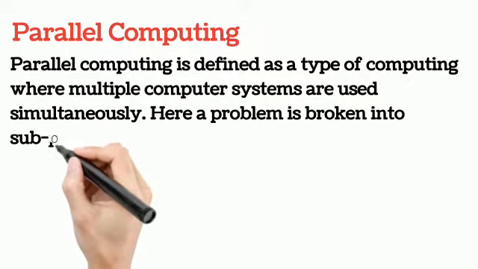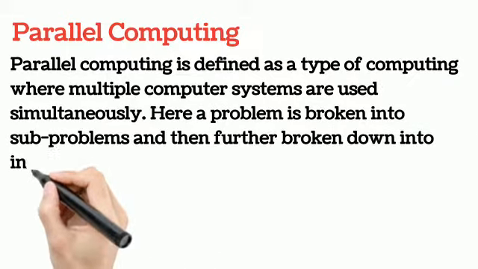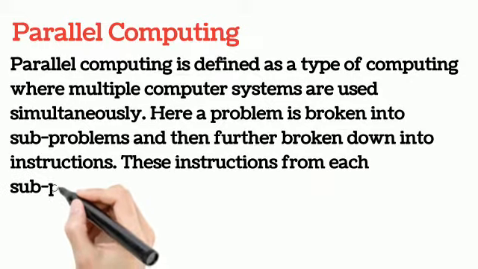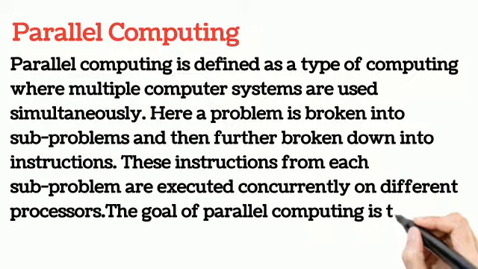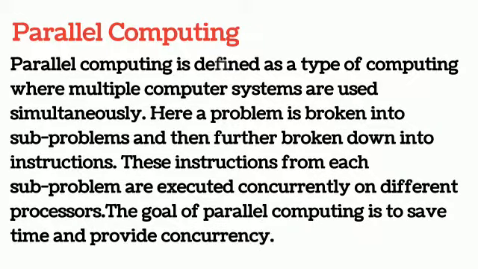Parallel computing. Parallel computing is defined as a type of computing where multiple computer systems are used simultaneously. Here a problem is broken into sub-problems and then further broken down into instructions. These instructions from each sub-problem are executed concurrently on different processors. The goal of parallel computing is to save time and provide concurrency.